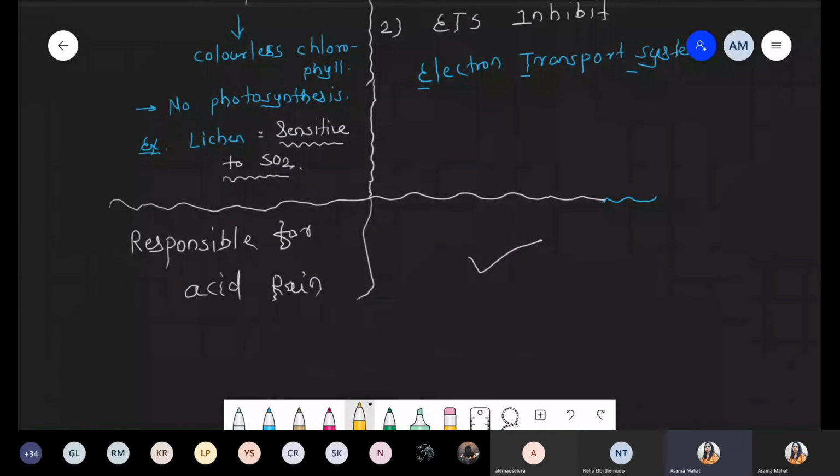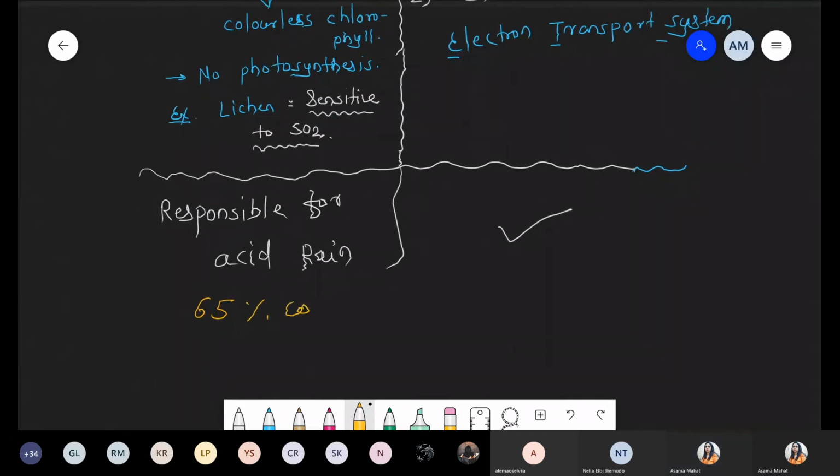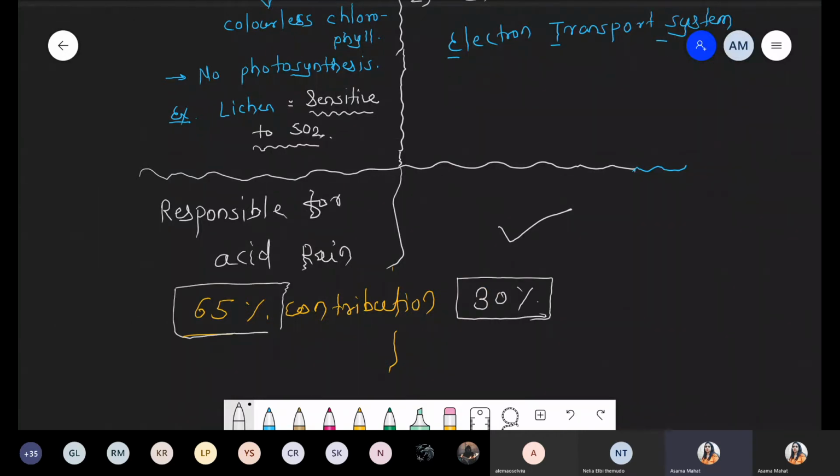But the value varies. When we talk about the contribution of sulfur oxide in acid rain, approximately it is involved in 65%. Okay, so what is the contribution? The contribution is 65%. But when we compare this with nitrogen oxide, it is 30% contribution in acid rain. So definitely both sulfur oxide and nitrogen oxide are responsible for acid rain, but sulfur oxide causes more effect as compared to nitrogen oxide.